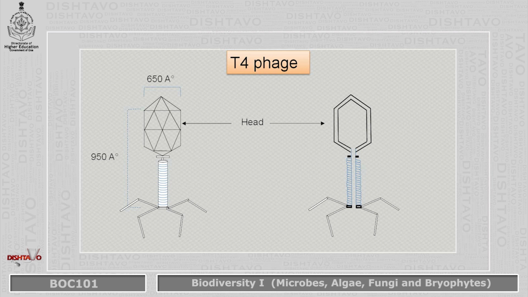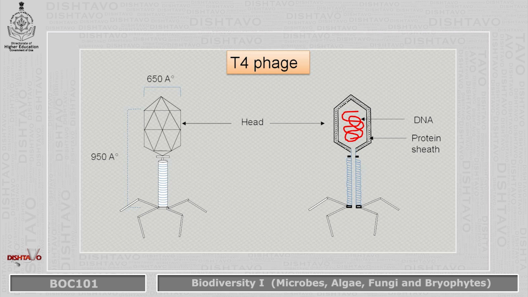So this head will have the DNA in it. This DNA is linear and 500 nanometer in length, and as you can see, it looks like a ball of yarn. This DNA is surrounded by a protein sheet, which is two-layered. This protein sheet will have 2000 capsomeres.